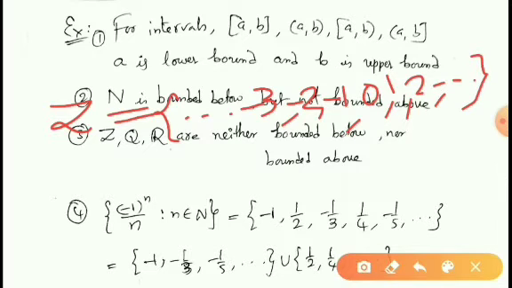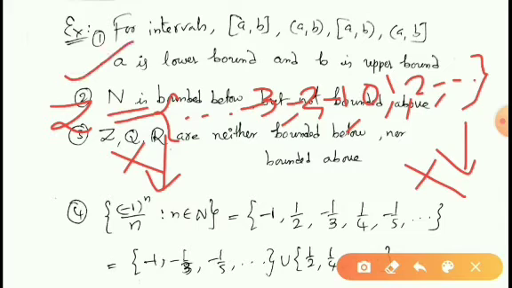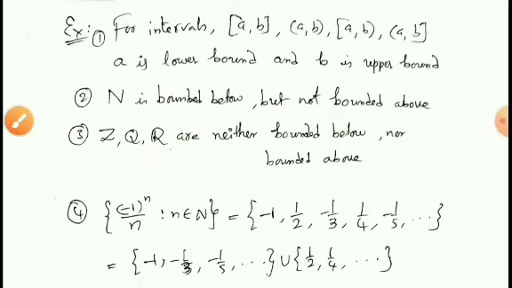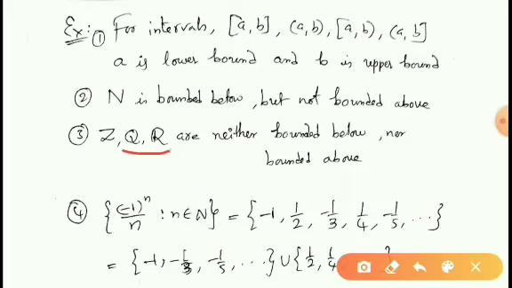So here we can't find a lower bound to Z and also we can't find an upper bound to Z. So we can't find either a lower bound or an upper bound to this set. Therefore, this set is neither bounded below nor bounded above. In a similar way, we can't find lower bounds and upper bounds of the rational number set Q and the real number set R. Therefore, these two are also neither bounded below nor bounded above.